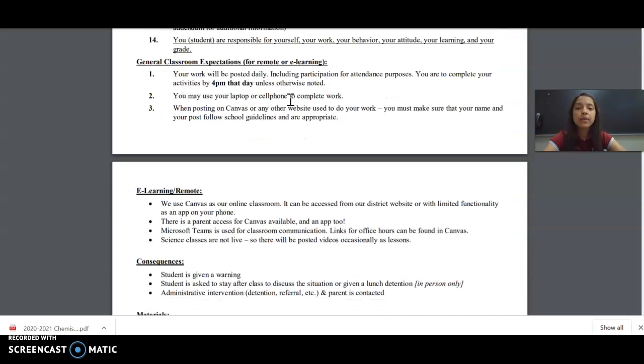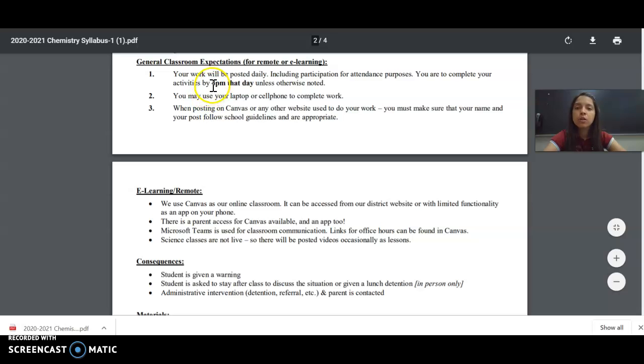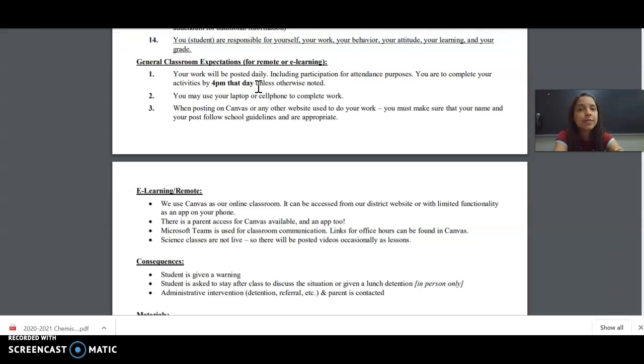Now, right now we're in remote learning. So your work will be posted daily, including participation for attendance. You are to complete your activities by 4 p.m. that day. I have more than 100 students, so it is very hard for me to go through every assignment for you to be marked present. That's why the only thing I look for when I do attendance is the DOL for the day. If you did not submit the DOL for the day, I will mark you absent.